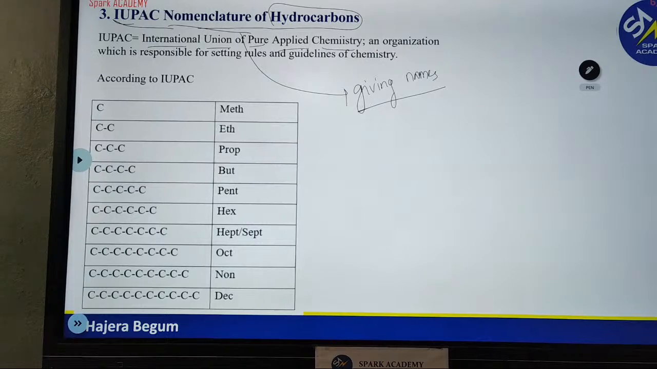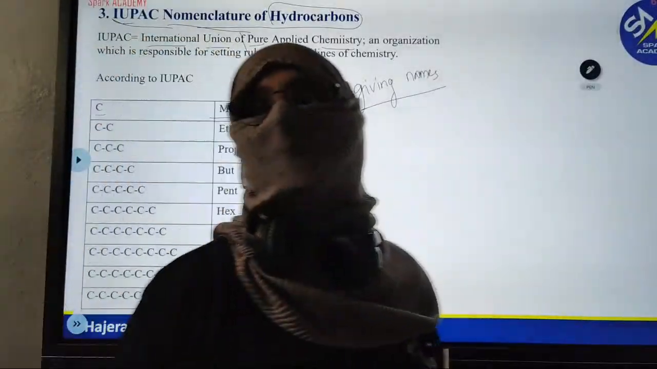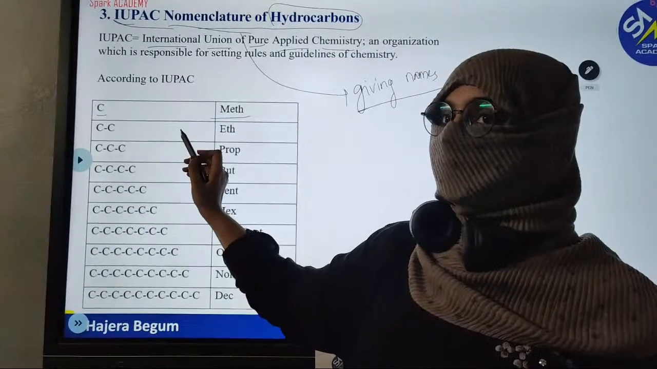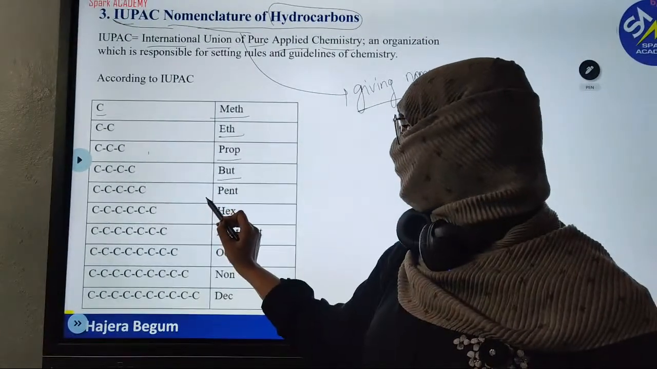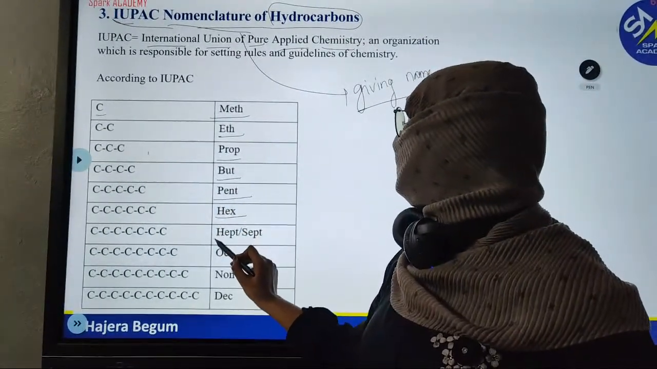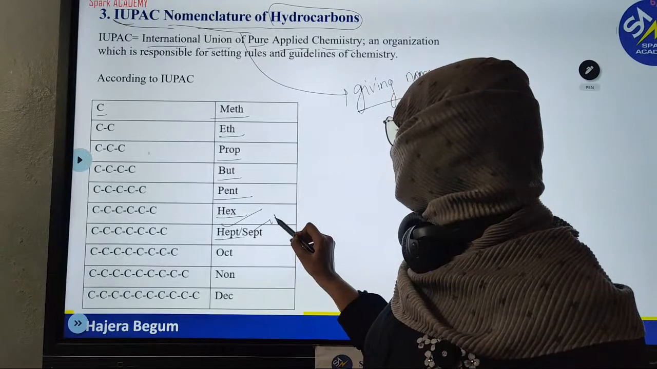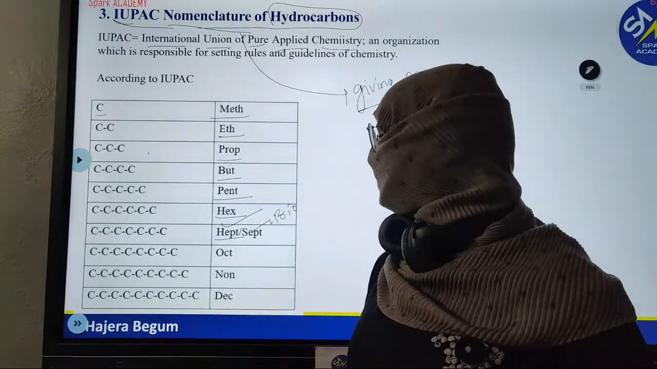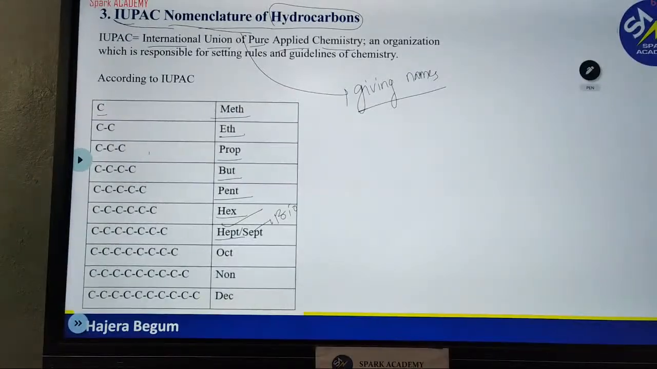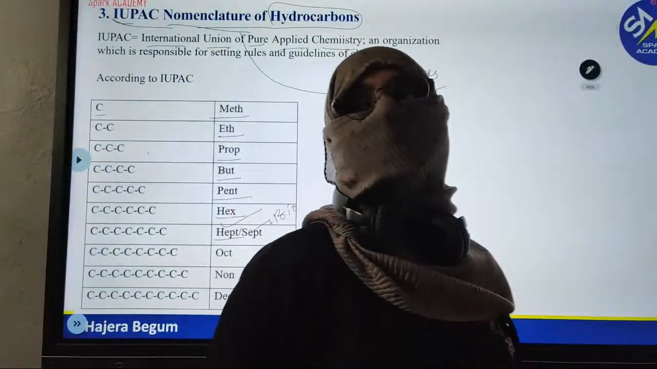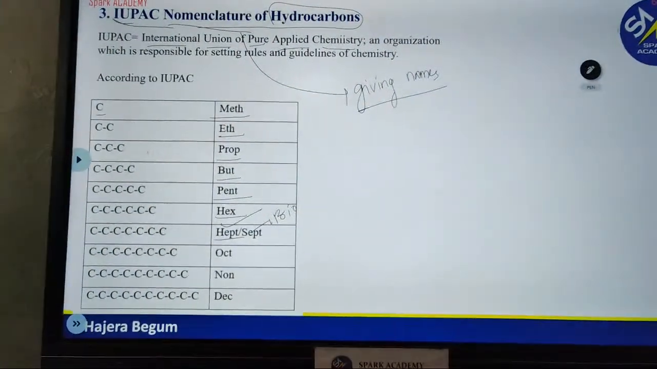According to IUPAC, if a compound has 1 carbon, you call the compound meth. If it has 2 carbons, you call it eth. 3 carbons, prop; 4 carbons, but; 5 carbons, pent; 6 carbons, hex; 7 carbons, hept or sept. But this is most commonly used in chemistry, and this is used in biology usually. Next, 8 carbons, oct; 9 carbons, non; and 10 carbons, dec. So please remember 1 to 10 carbon chain: meth, eth, prop, but, pent, hex, hept, oct, non, dec.